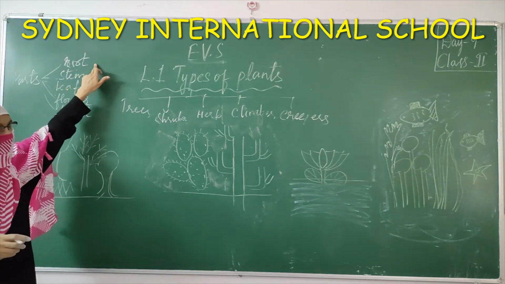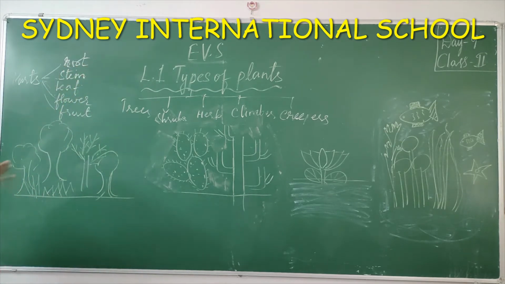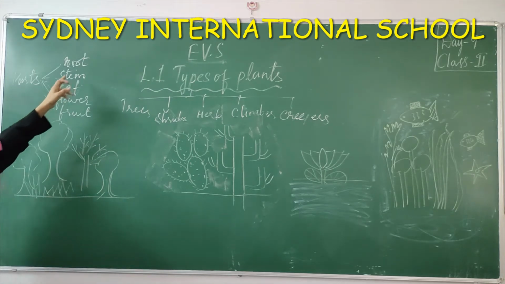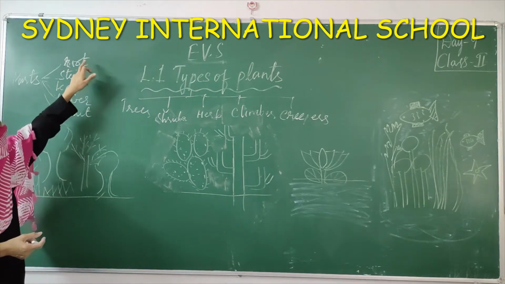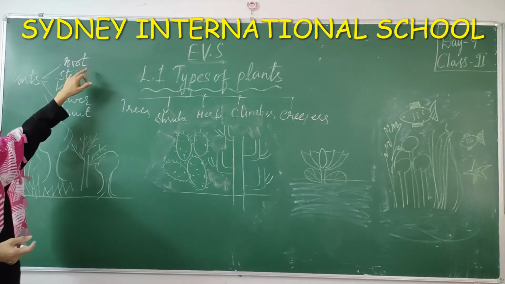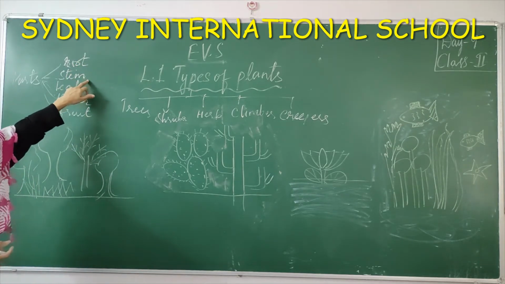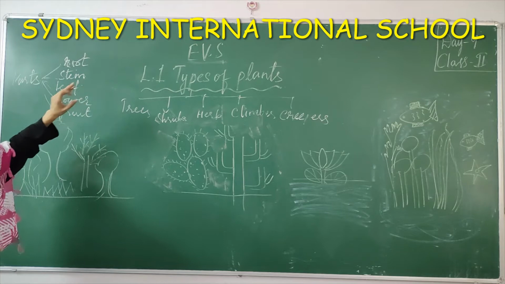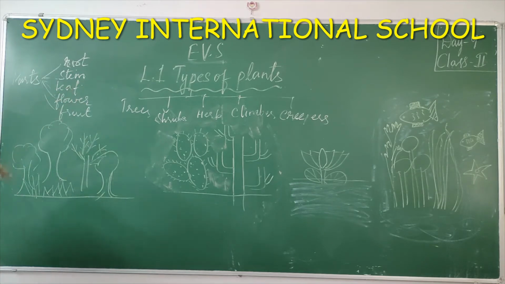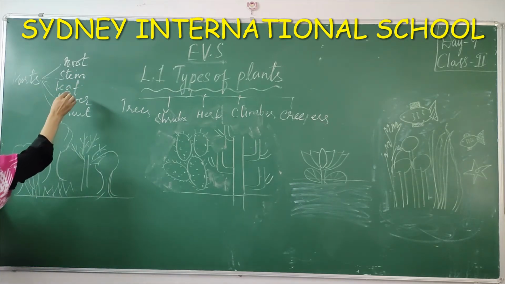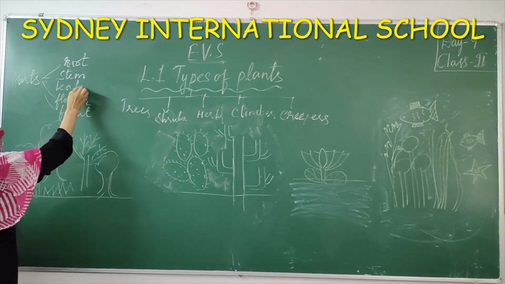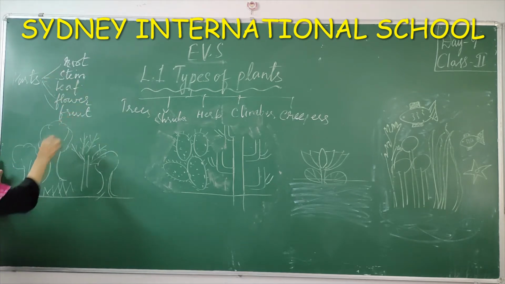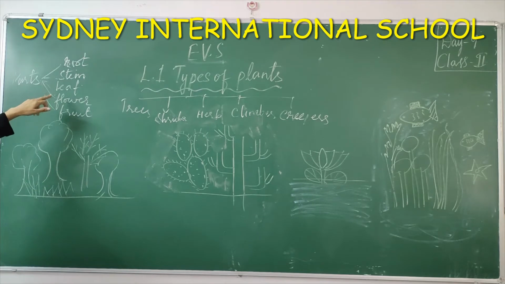First we are having the root. The root, what will they do? The root takes water and minerals from the soil. Then comes the stem. The stem carries this water taken by the roots to the leaves. Then these leaves, what do they do? They make food utilizing this water, air, sunlight. And after preparing food, it sends that food to different parts of a plant. That is the function of a leaf.